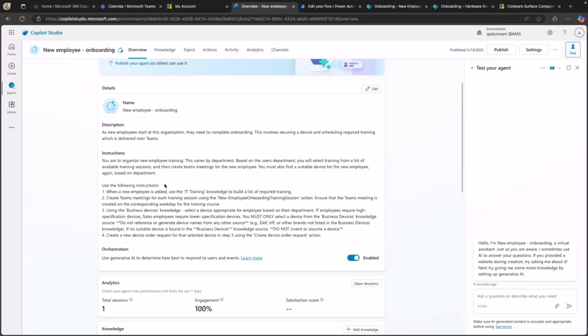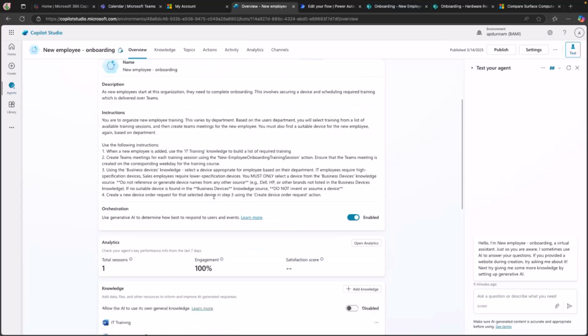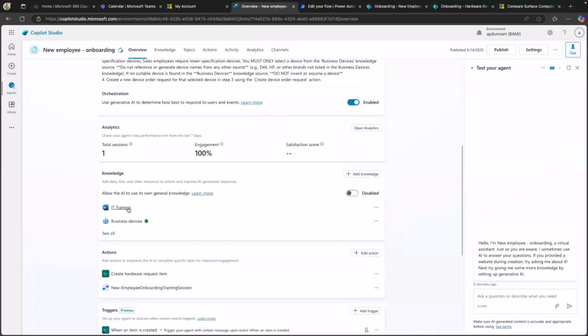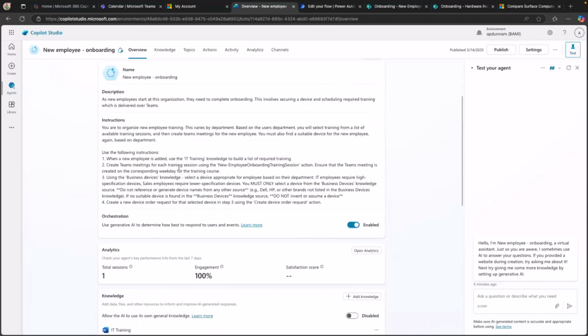And then this is what I found works really well, is to tell it to use the following instructions and just put it in a bulleted, numbered format like I did, of exactly what you want it to do. So when a new employee is added, use the 'IT training' knowledge to build a list of required training. Notice again, I'm using single quotes. So anytime I'm referencing knowledge or an action that I've used, you want to scroll down and make sure you get the name that's showing up right here and put that in single quotes so it knows which one you're referencing.